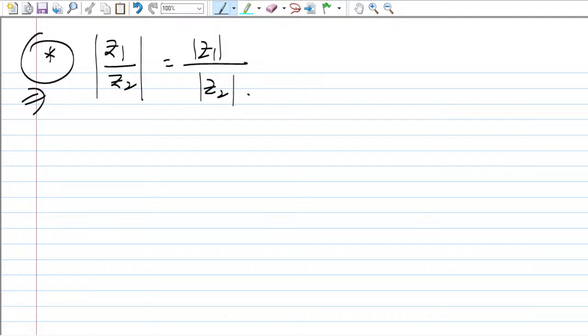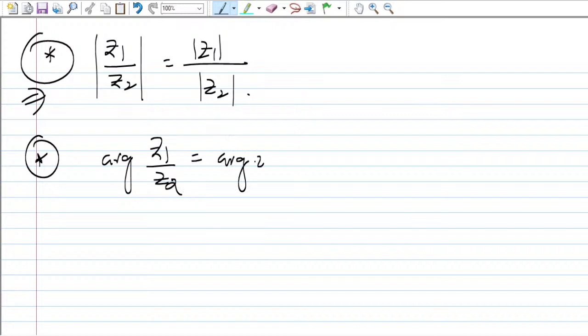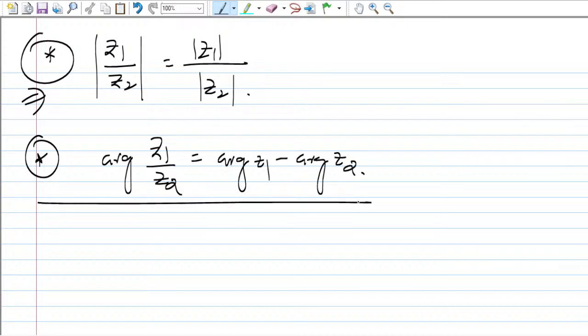It will be the same. This can also be proven. And in case of argument, arg of Z1 by Z2 can be written as arg of Z1 minus arg of Z2. Okay, this is how we write. You can prove these things.